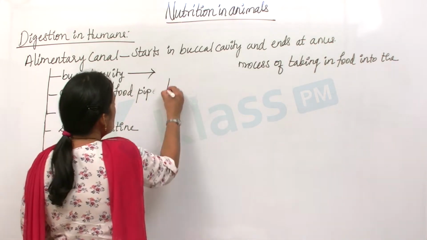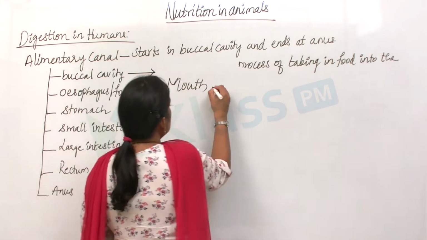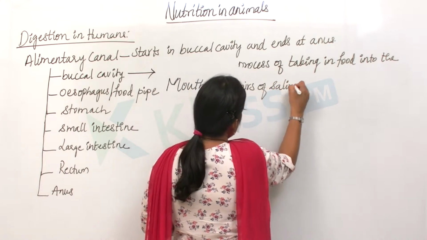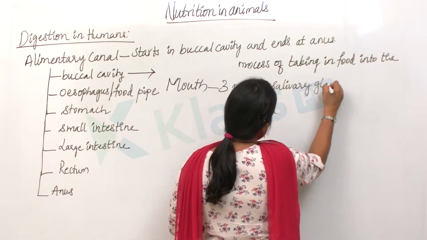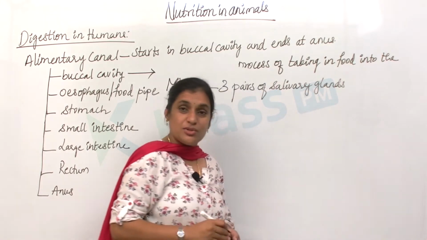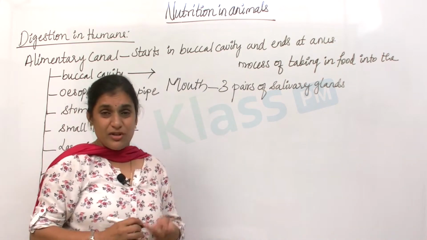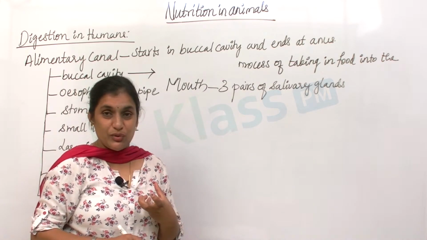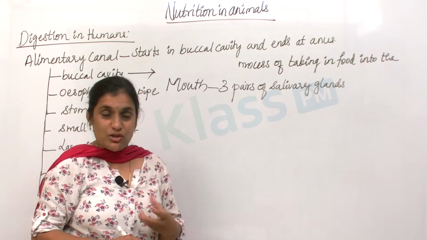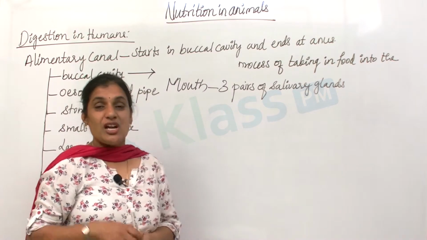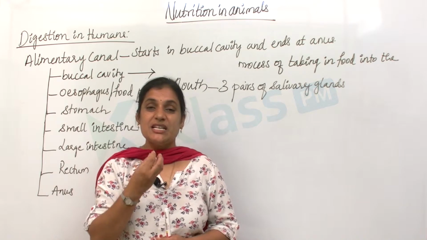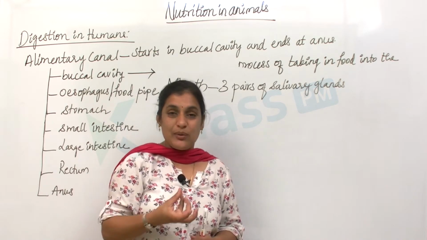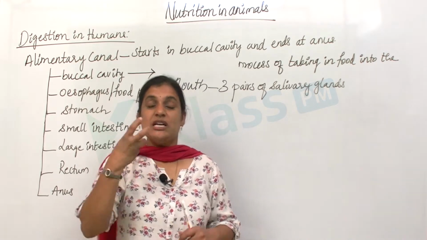So the mouth has 3 pairs of salivary glands, and these are the associated glands which help in the process of digestion. Now we have ingested the food into the mouth, and we started masticating the food, that is chewing the food by biting it and making it into small pieces. When you start chewing the food, you feel that you are mixing it with some juice kind of substance, or some liquid in the mouth. That is nothing but saliva.